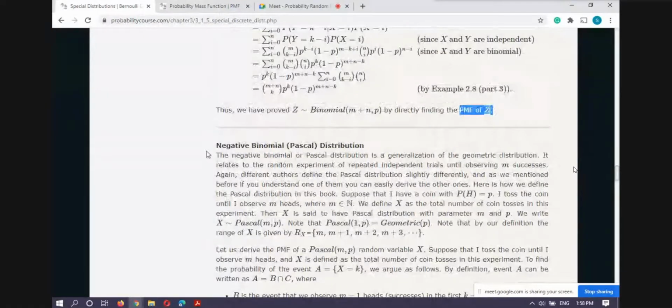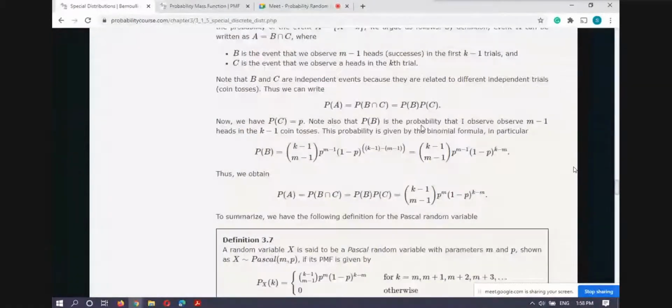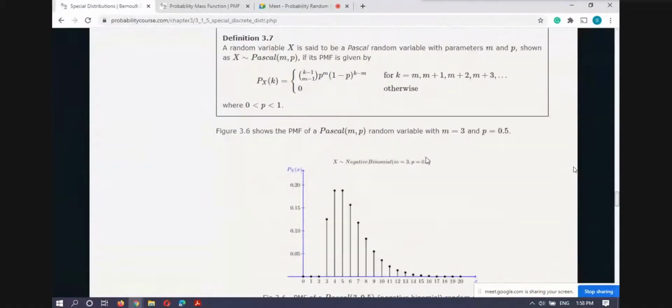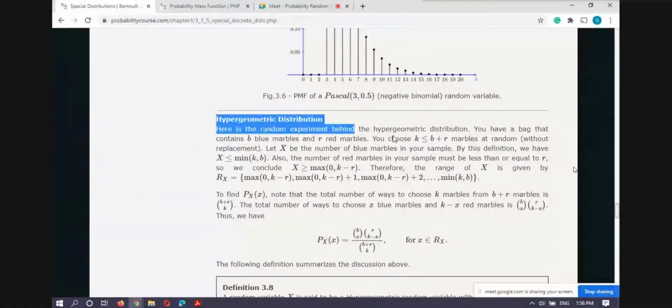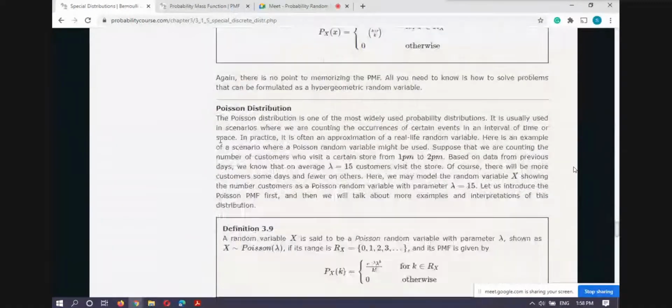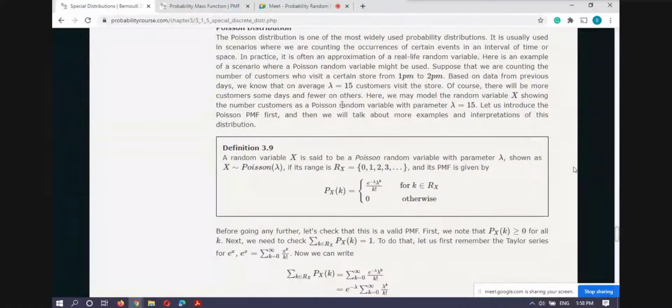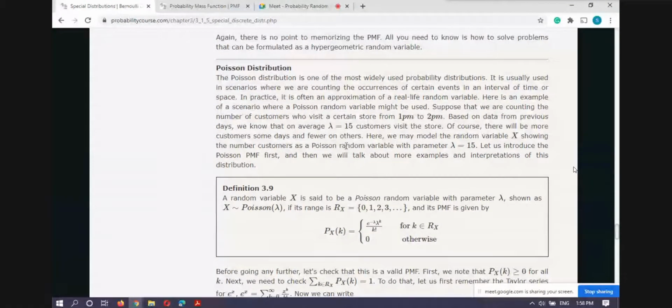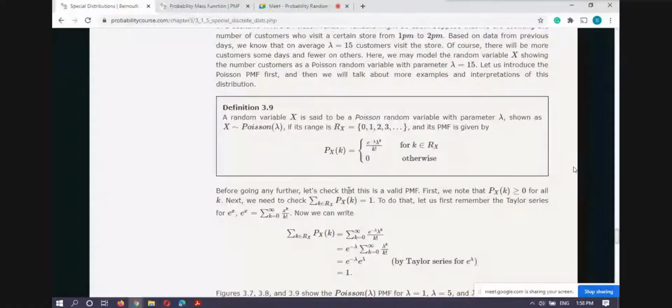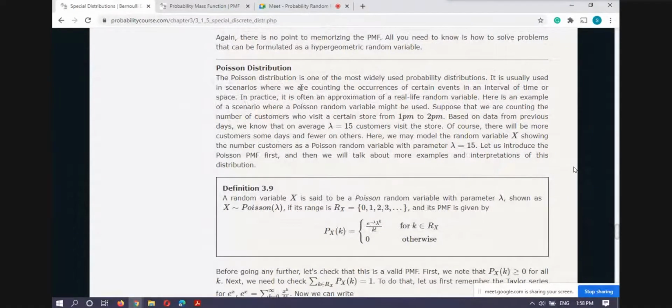Then we have the negative binomial distribution. We leave this. If someone is interested, he can read, but I will not ask questions related to this. Negative binomial, you can read this. Pascal, also leave. Hypergeometric, leave this one. And Poisson, binomial and Poisson are actually very useful and generally asked. Binomial we also discussed, but the time is over, so I will discuss that later. Or you can read by yourself also, because later we have Poisson processes also.